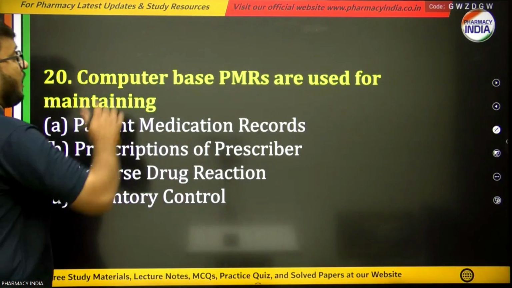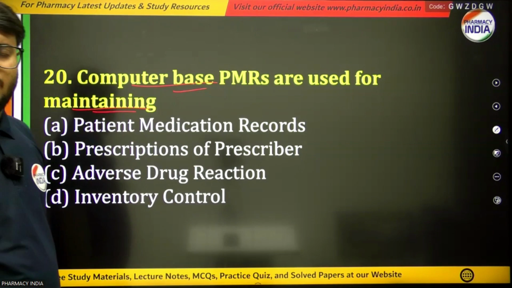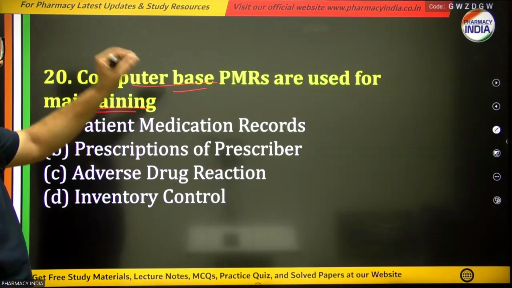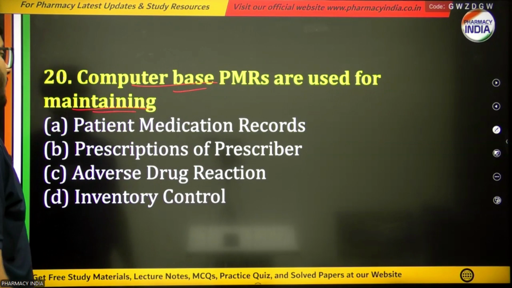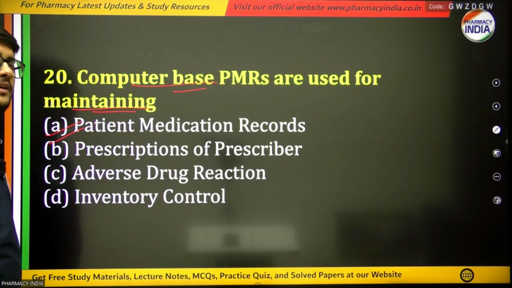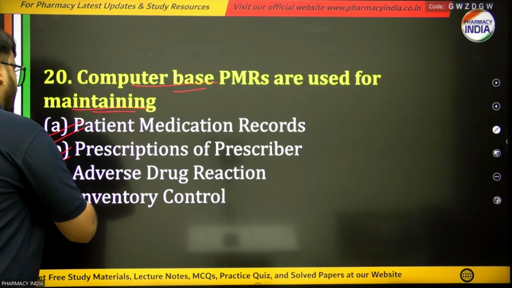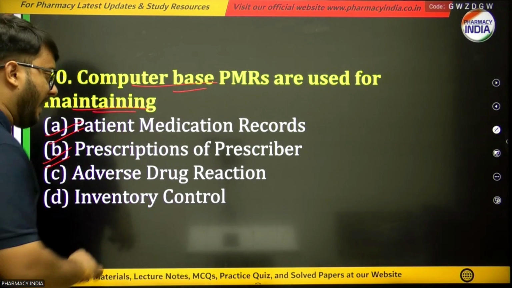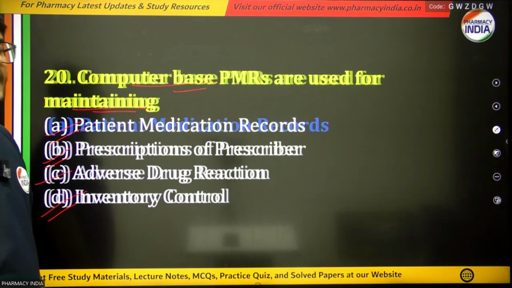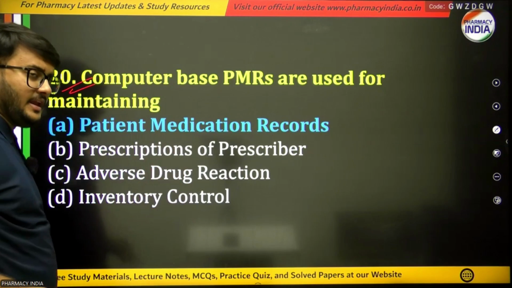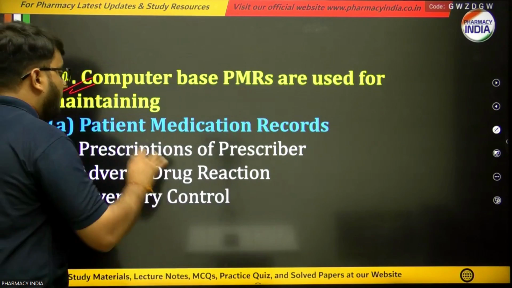Next question is, computer based PMRs are used for maintaining. We use patient medication records through computers because we have to maintain patient medication records, or prescriptions of prescribers, or monitor adverse drug reactions, or maintain inventory control. And the right answer is that computers are used in hospital pharmacies to maintain patient